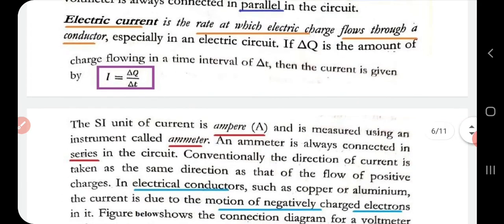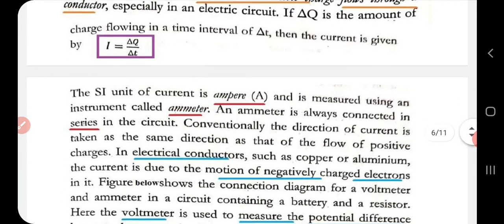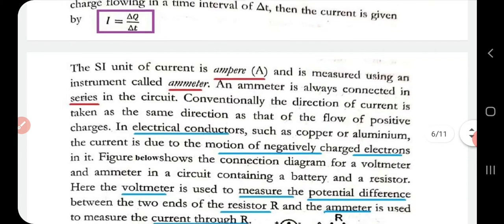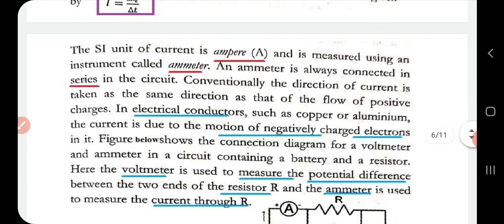The SI unit of current is the ampere. The instrument used to measure current is the ammeter. Remember, an ammeter is always connected in series in the circuit. What about the voltmeter? It is connected in parallel to the circuit, whereas the ammeter is always connected in series in the circuit.